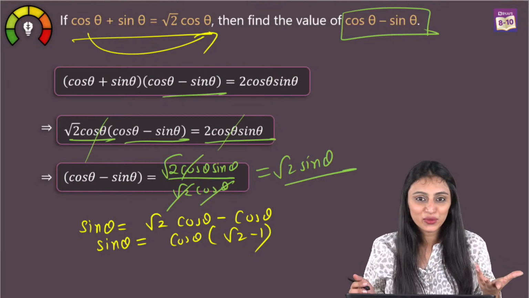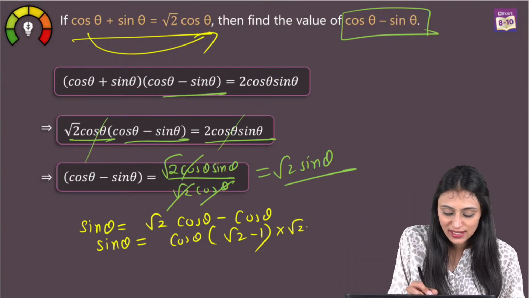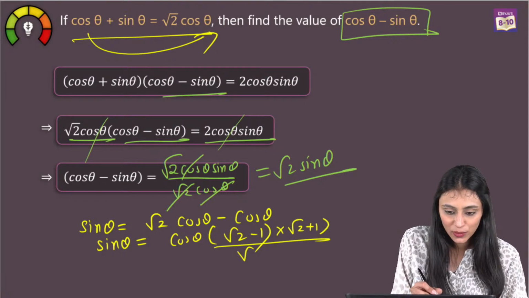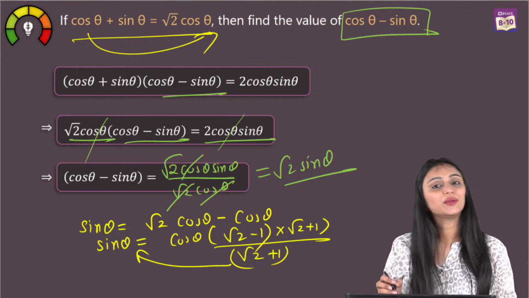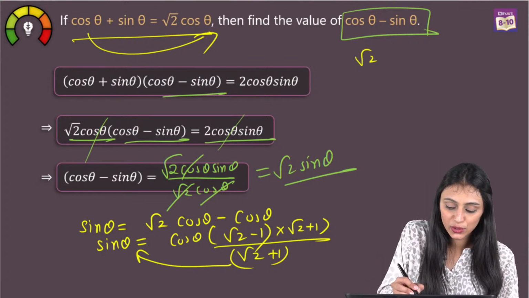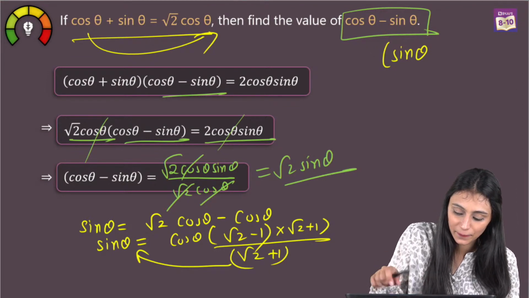So here we have roots and all. When we have roots, we generally rationalize. So I'm just going to rationalize this, the numerator. That would be root 2 plus 1, root 2 plus 1. Let's take this root 2 plus 1 to the other side. So we have here root 2 plus 1 times sin theta.